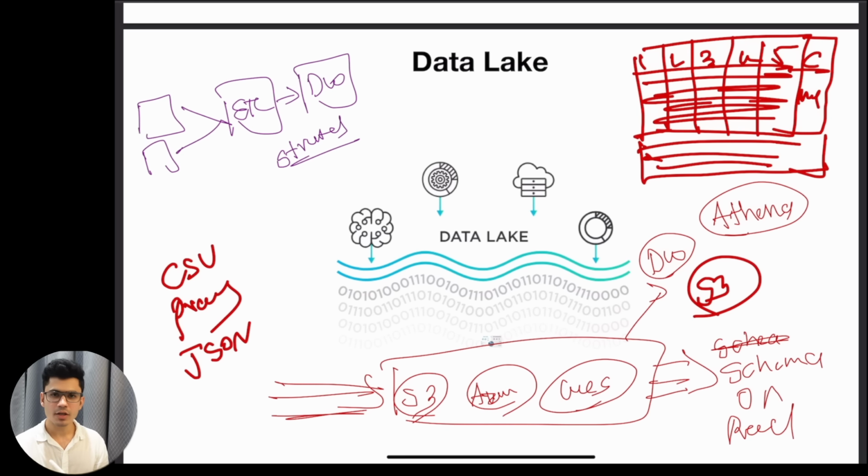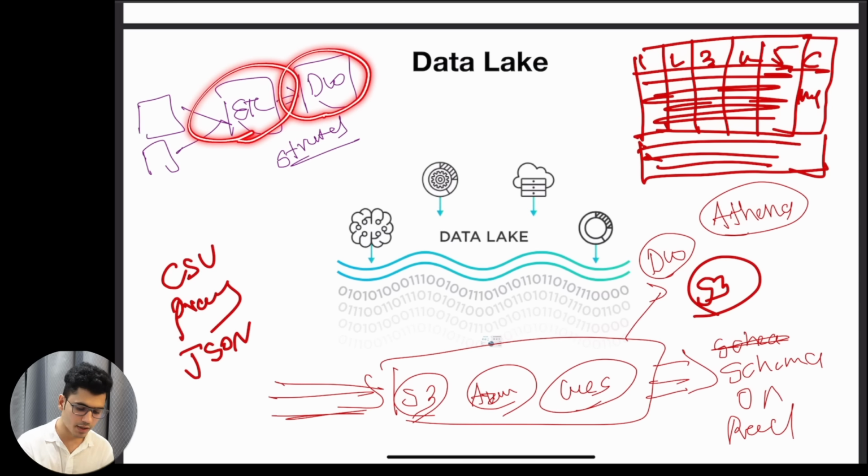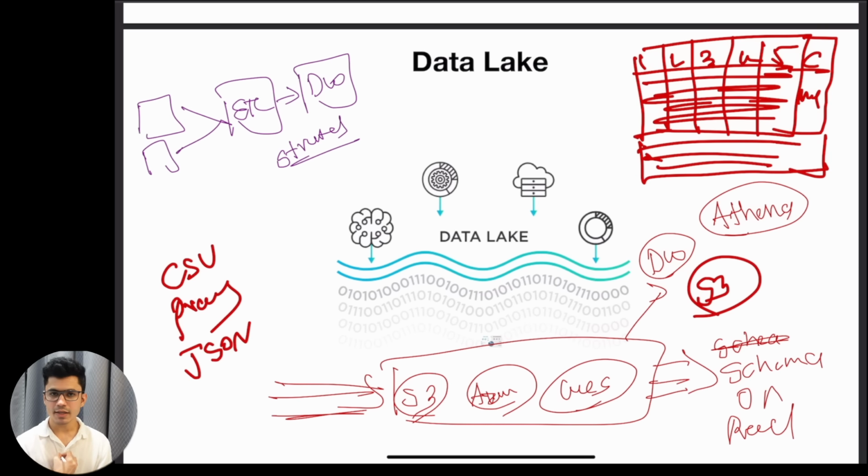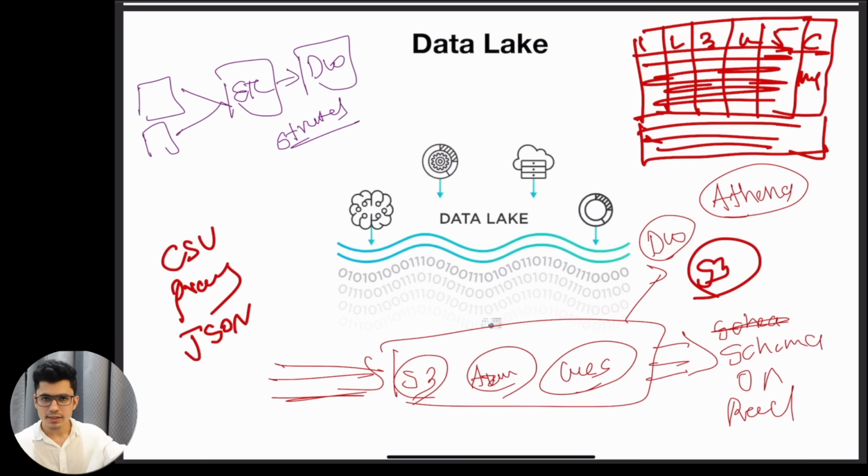So here we will only process the data that we need. Instead of processing all of the data in the ETL and data warehouse part, we will only process the data that we need, and then store that data in the data warehouse for querying purposes. Now, it is not that the data warehouse is bad because it requires a lot of processing, or that the data lake is good. Both systems have their own place in the architecture, because the data warehouse gives you the flexibility of structured data, so you can do the analysis, whereas the data lake gives you the ability to access any data anytime you want as per your requirement.